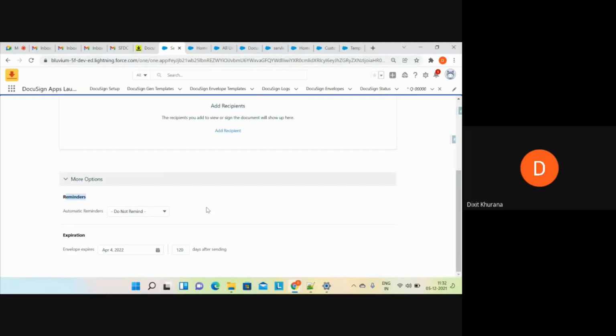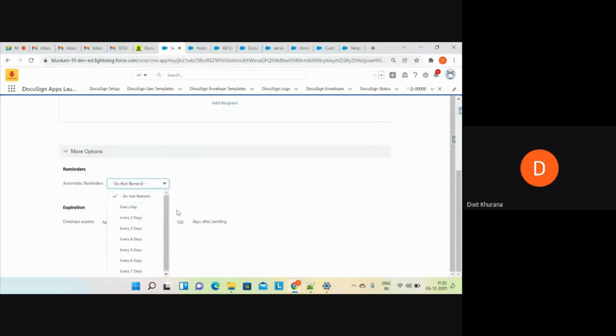Once you have sent the document for signature, if you want DocuSign to send reminders to the signer, like if they haven't signed the document, you can set the frequency as well. Maximum frequency is every 7 days. Okay. If you want to send every day, you can select this option as well.